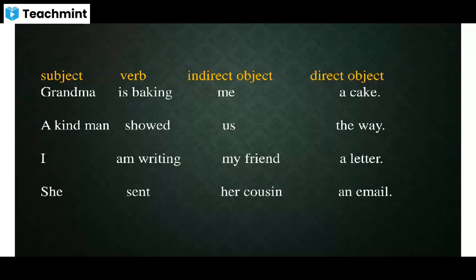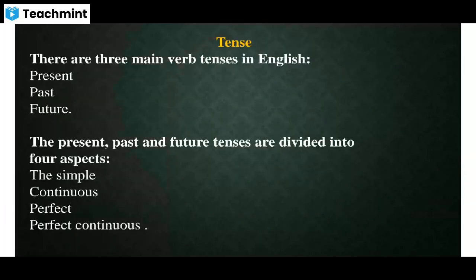That's why an email is the direct object. And who is receiving that email? Her cousin. That's why it is the indirect object. Right, Pratik? Now subject, verb, direct object, and indirect object are clearer to everyone. Yes? So, this is the structure of a sentence.